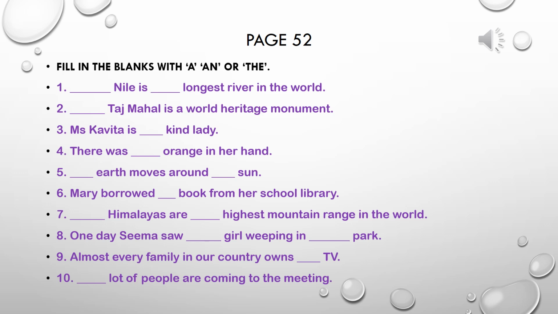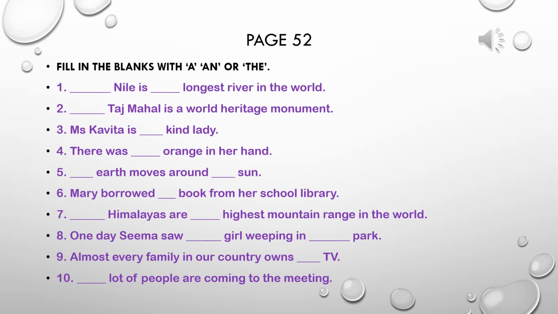The earth moves around the sun. We have used article the in both the places because earth and sun are both unique and one of their kind. Number 6. Mary borrowed a book from her school library. Book starts from alphabet B, a consonant. The Himalayas are the highest mountain range in the world. Himalayas are mountains and we use article the with mountain ranges. So we have used article the here.